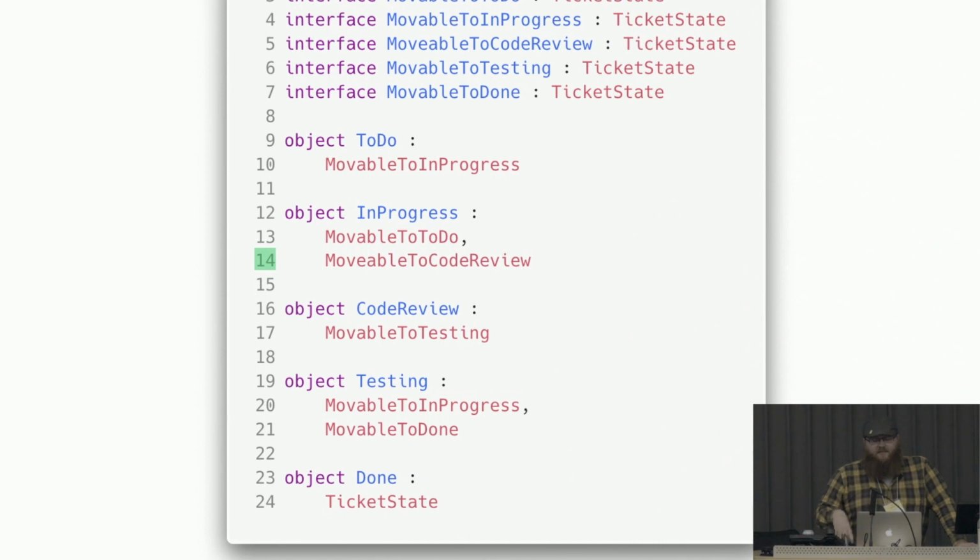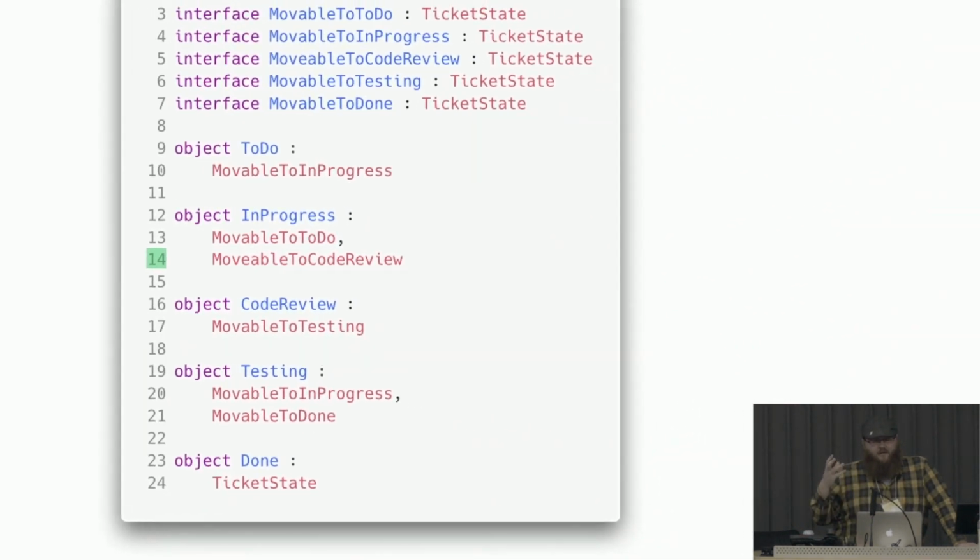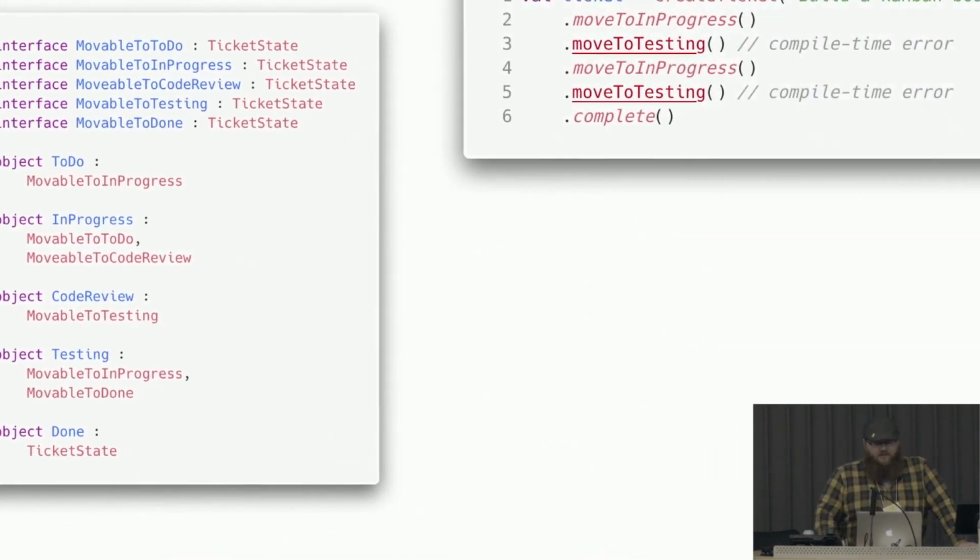So if you've done this, you're going to notice you get some compilation errors, which is exactly what you want. You can no longer go from move to in progress to move to testing. The fundamental lesson here is we don't want our business rules to break when we change code. We want our code to break when we change business rules. So we have changed our business rules and our code has stopped compiling. This tells us, look at these call sites, consider them, figure out what you did wrong, make them right.